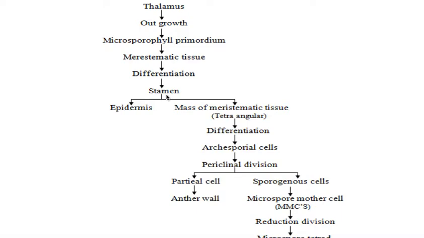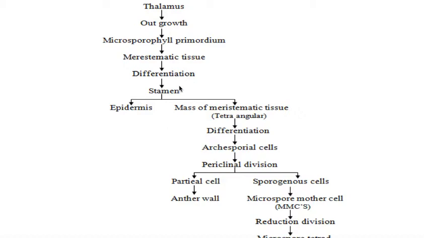This young stamen has only two parts: the outermost protective layer called the epidermis, and the inner meristematic tissue. That's all, nothing else, because it is so small and very young, like a small baby. Now, this small baby, that means the young stamen, if it wants to produce pollen grains, needs to undergo differentiation.